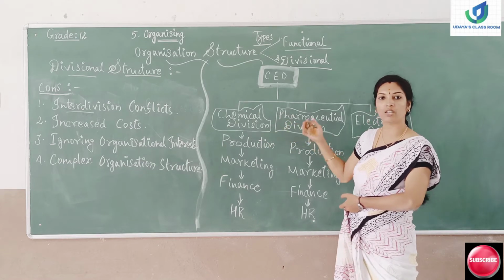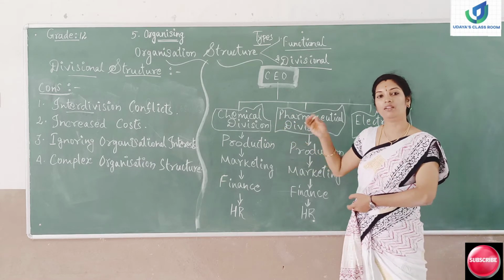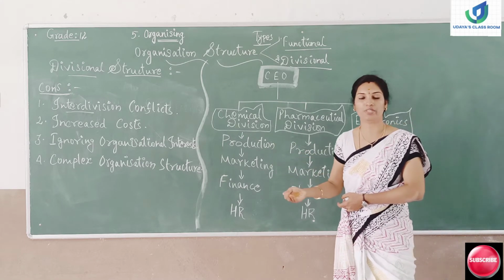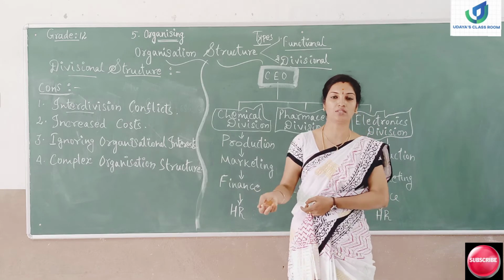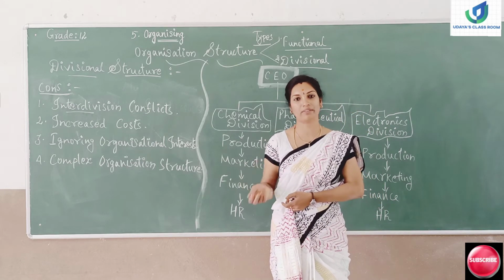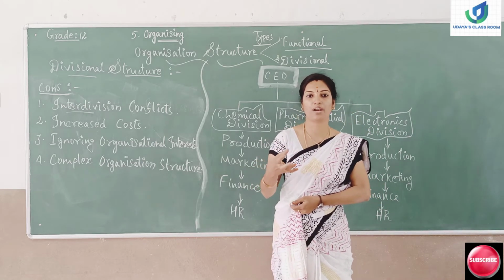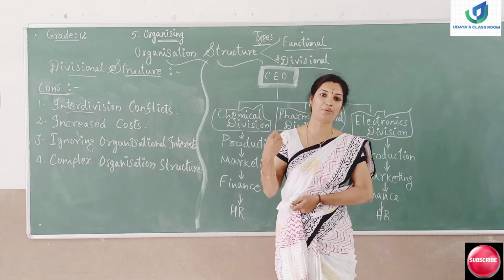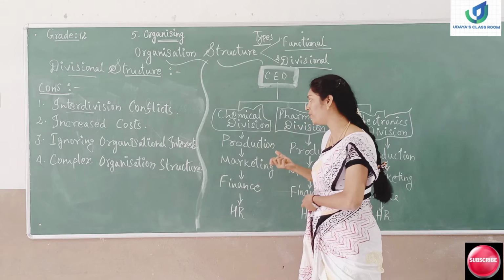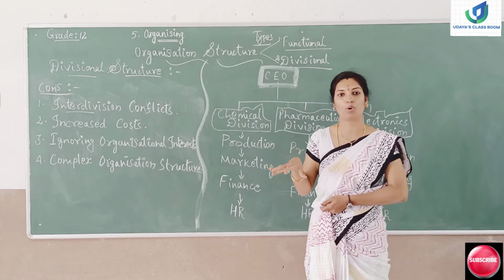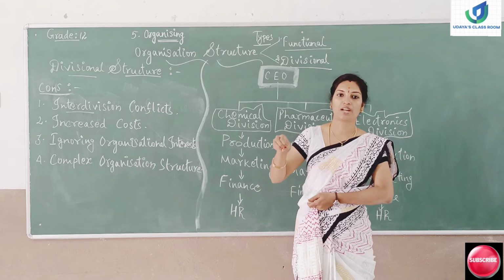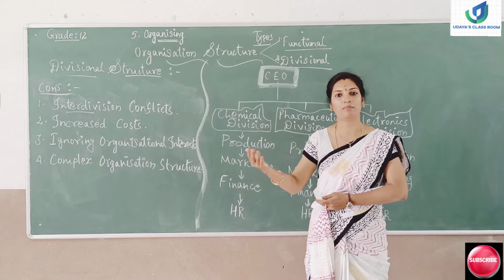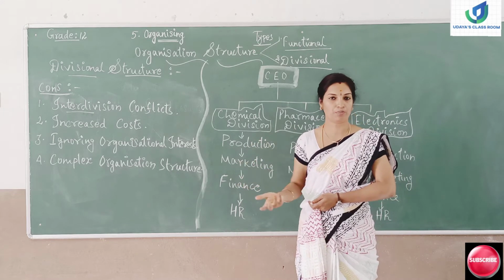How will inter-divisional conflicts take place? Maybe department-wise they will be conflicting for resources. Resources could be human resources or physical resources, whatever it is, right? They will try to grab the very good resources first. As far as possible they will try to take all the resources. For example, if a particular group of employees is working very well, they will try to take those human resources for their department. So other departments may be conflicting for the human resources.